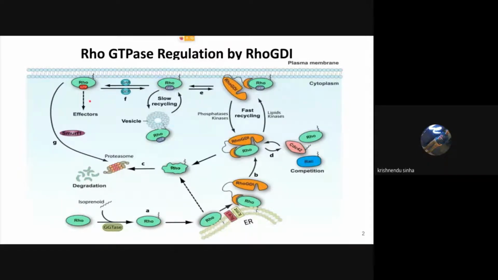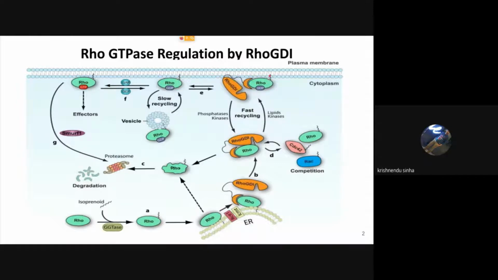In the active state, it can bind to effectors and trigger cellular response. And we are interested in this part, that is, in inactive state, it can bind with another protein, Rho GDI. These proteins are anchored to the plasma membrane using this isoprenyl moiety, this black one.